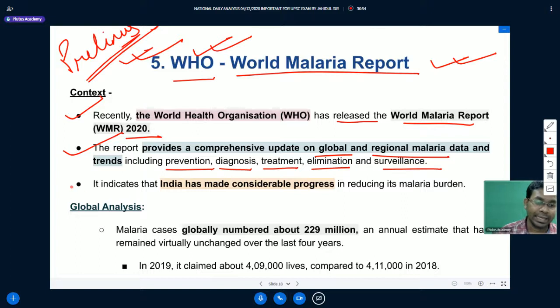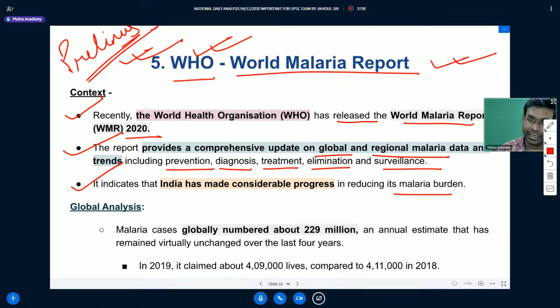It indicates that India has made considerable progress in reducing its malaria burden. Let us understand the global analysis first, then we will understand the India specific analysis on malaria.